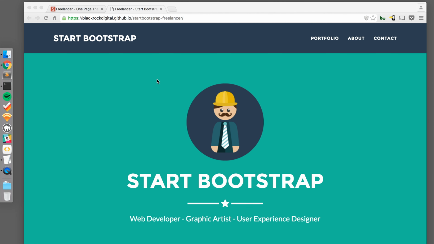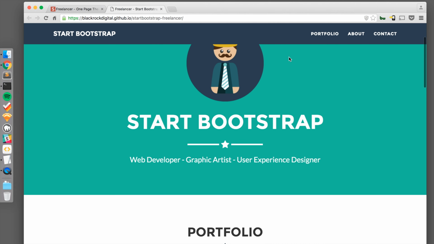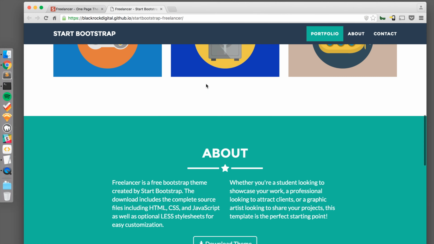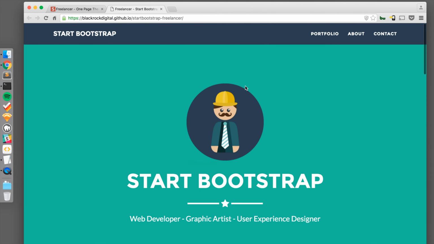In this tutorial, we're going to build a portfolio using Rails 5 and Bootstrap. The theme we're going to use is a Start Bootstrap theme called Freelancer, and you can download it for free online. I'll include a link in the description. You can see here it's a nice theme. It's got a nice area for a header image and your name, portfolio section, an about section, and a contact me form. So let's get started.